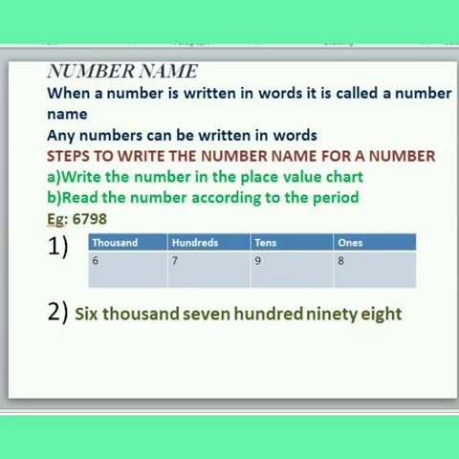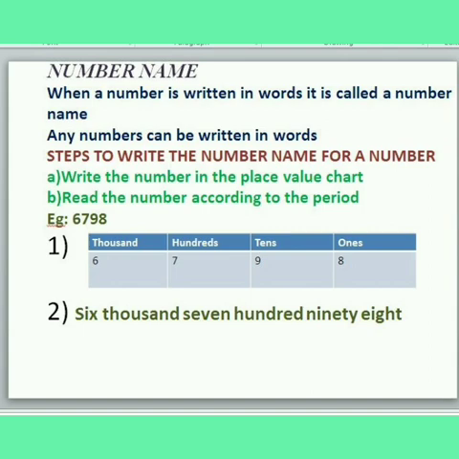Children, next, number name. Do you know what is meant by number name? When a number is written in words, it is called a number name. Any number can be written in words. Then, to write the number name for a given number, some steps are there. What are the steps? First step is write the number in the place value chart. Next step is read the number according to the period.